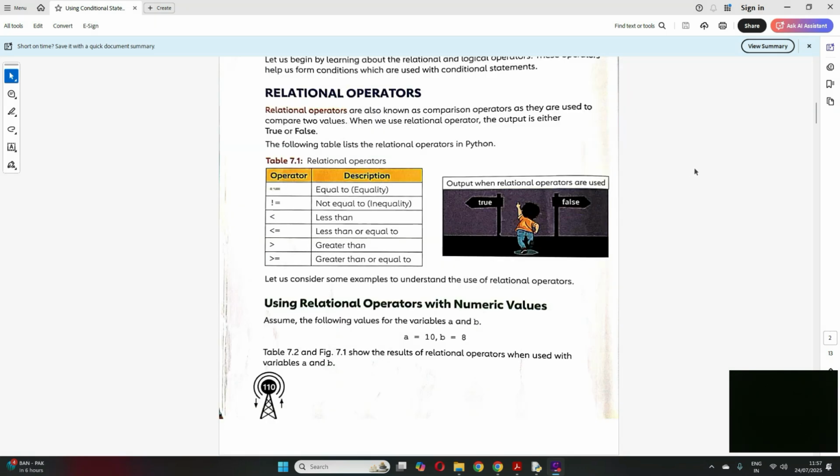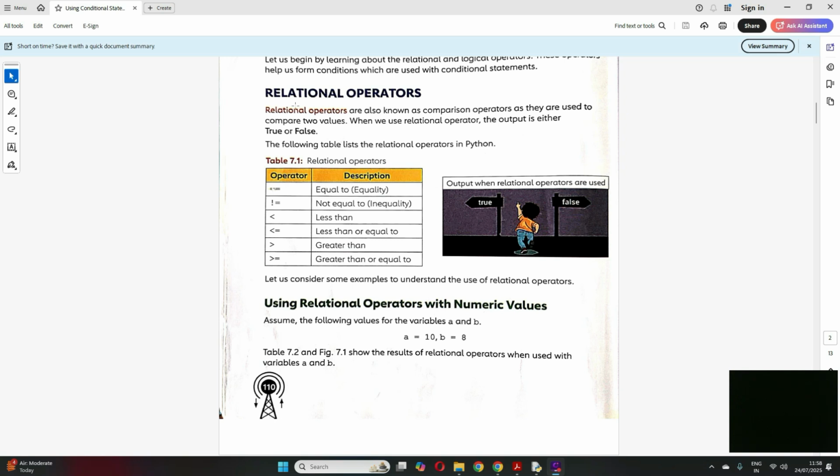Okay, now let's start with relational operators, which are very much used when we check any conditions in a program. In my previous video on introduction to Python, we understood what operators are. Operators are basically when we do an operation on two values, like addition, subtraction, multiplication, right? So those were the operators.